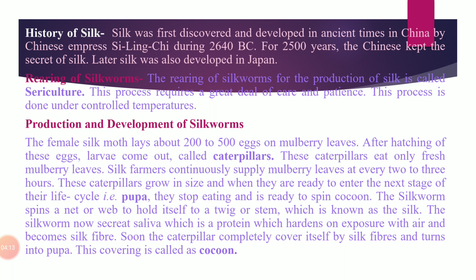2640 BC, and its culture and weaving was a guarded secret, which means the Chinese kept it secret for more than 25 years. The production of silk in Europe began in 590 AD and around 300 AD in India. Now, silk is produced in Spain, Italy, Sicily, India, and so many other countries.